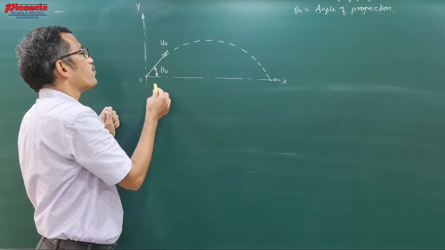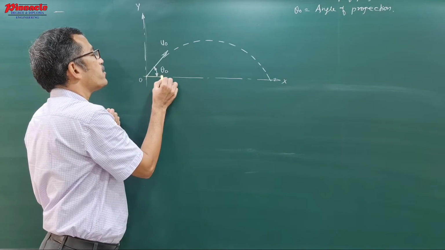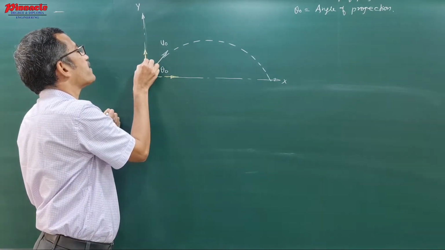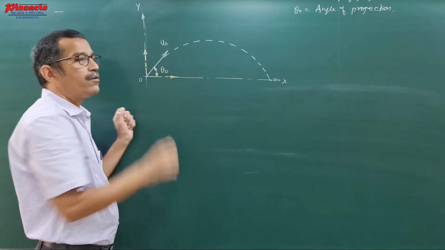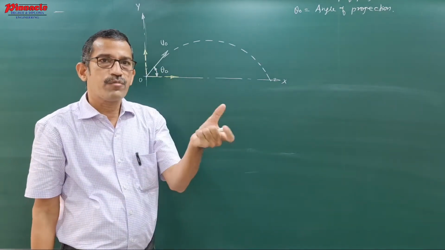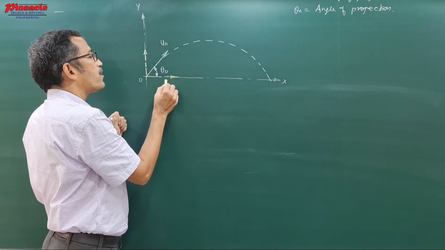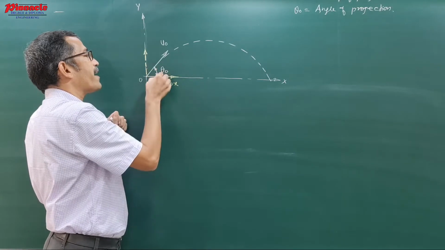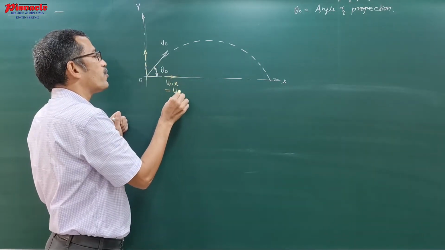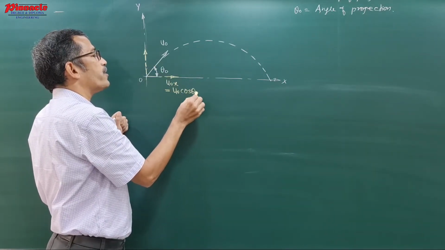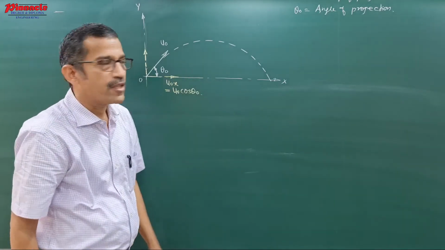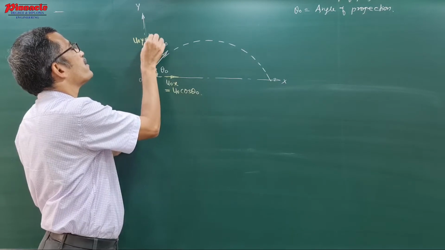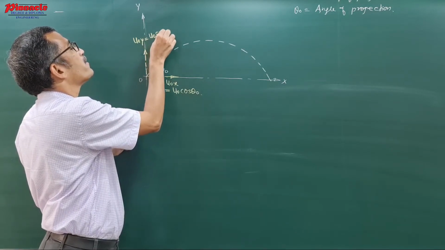When this particle is projected, if we resolve this velocity along the x and y axes, as the inclination of velocity with horizontal is theta 0, the horizontal component is u0x. As the angle is with horizontal, this component is the cos component. It is u0 cos theta 0. And the vertical component I will write as u0y, which is nothing but u0 sin theta 0.